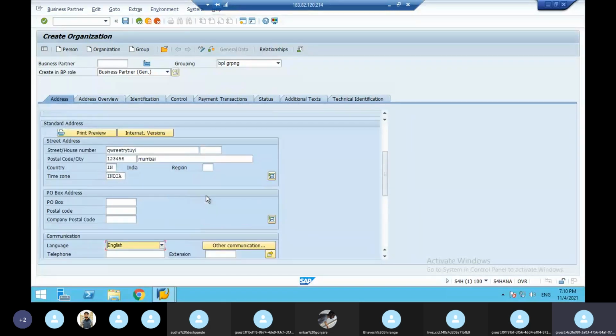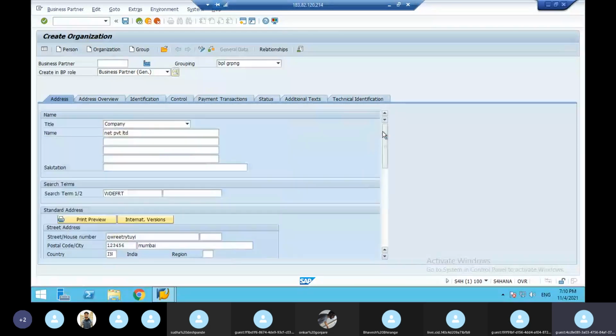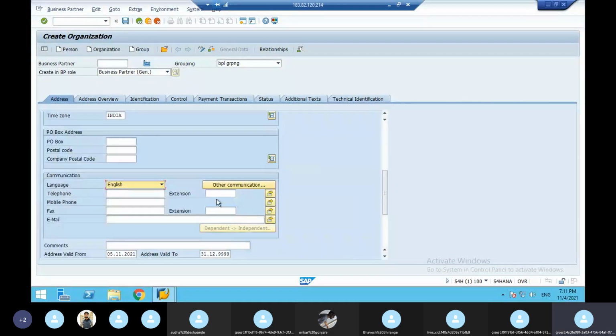See here what are the things I have given. I gave the name of the customer coming to do a business transaction, his name and address, postal code, city, country, and next, the language. Once you give all these things, just save it.